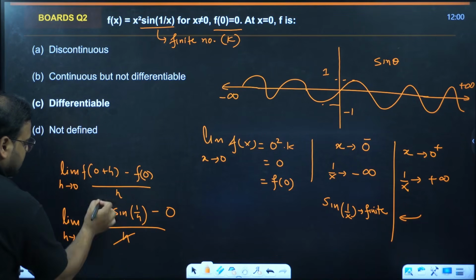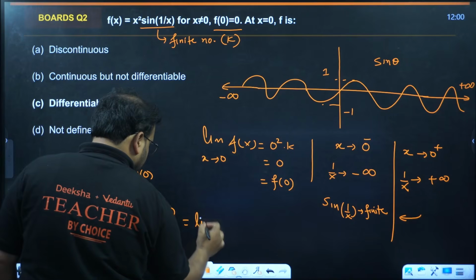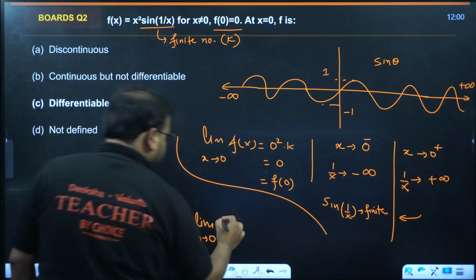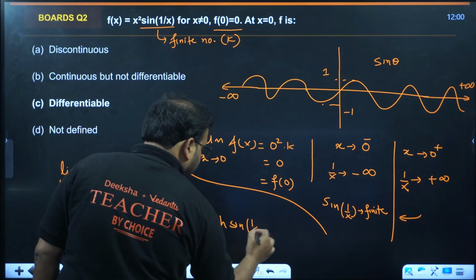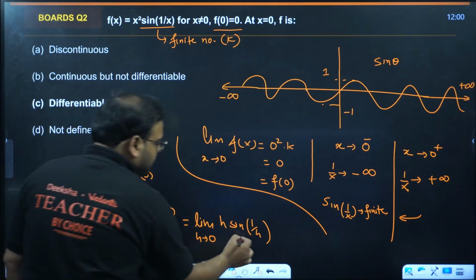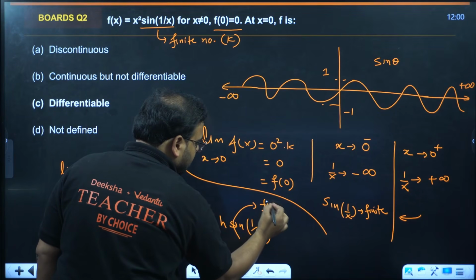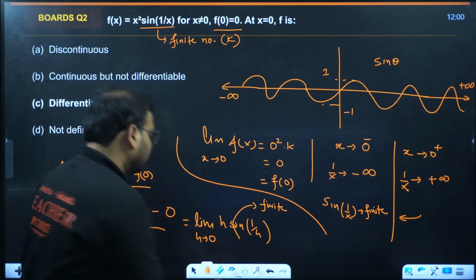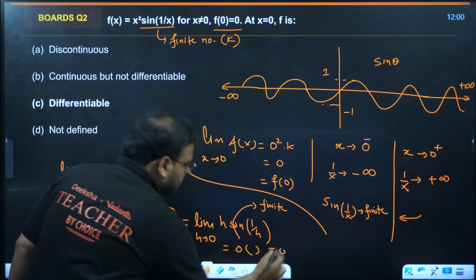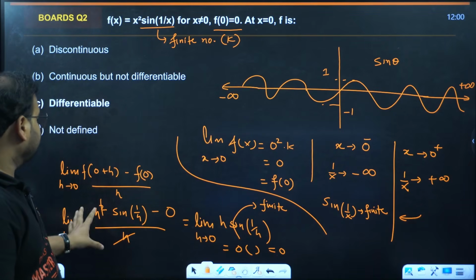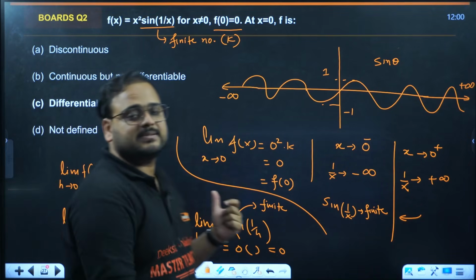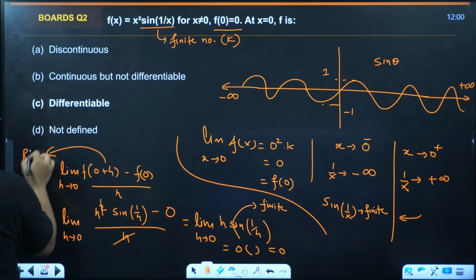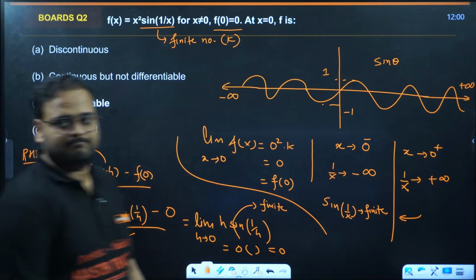Check carefully, this will cancel this. You're going to end up with limit h tends to 0 of h sine 1 by h. As I mentioned, this value is finite only. If you put 0 over here, it becomes 0 into something finite, which is again 0 itself. So the limit also exists in this case. This is the RHD. If you go for LHD also, you'll have the same answer.